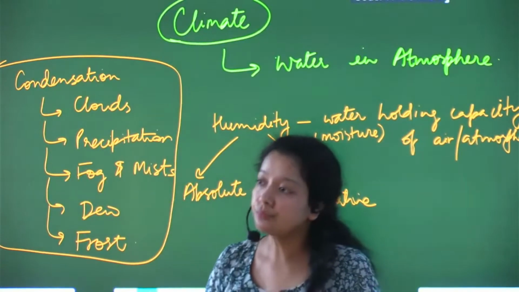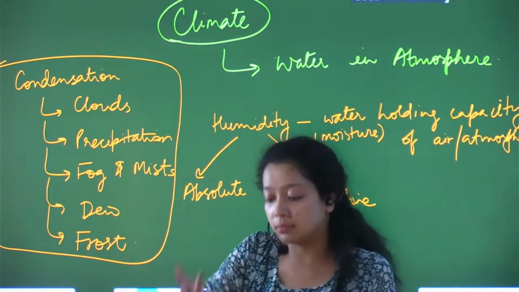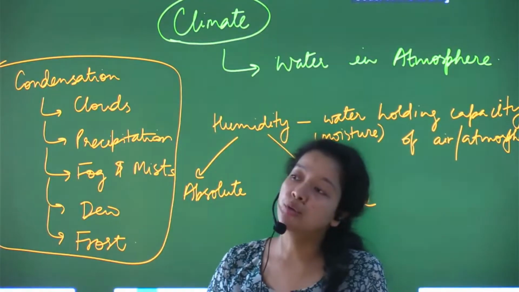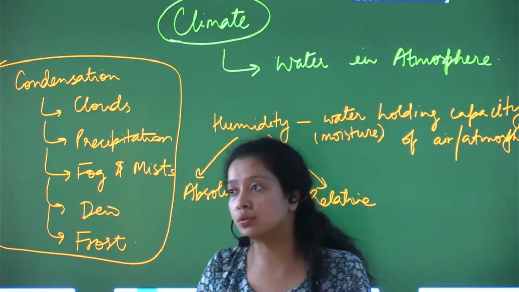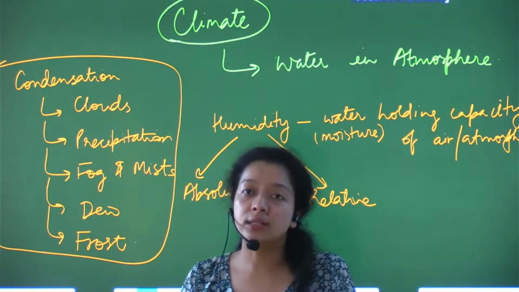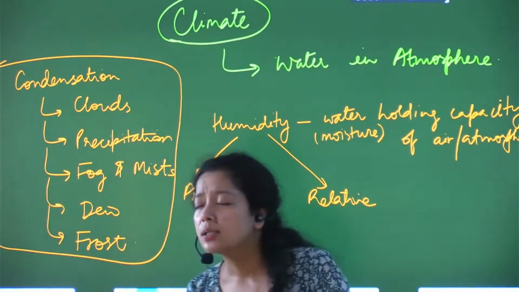Fine. And now you have been given options to choose the one you feel correctly marks the pairs. Fine.